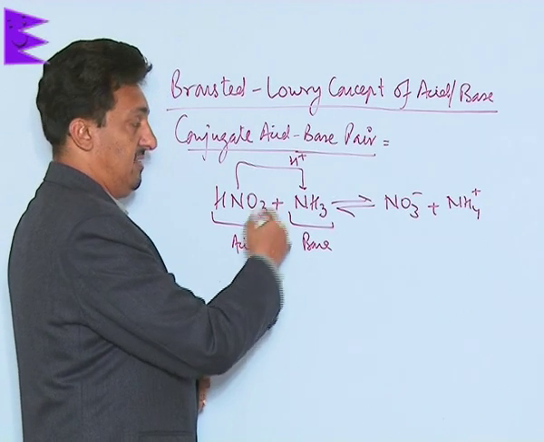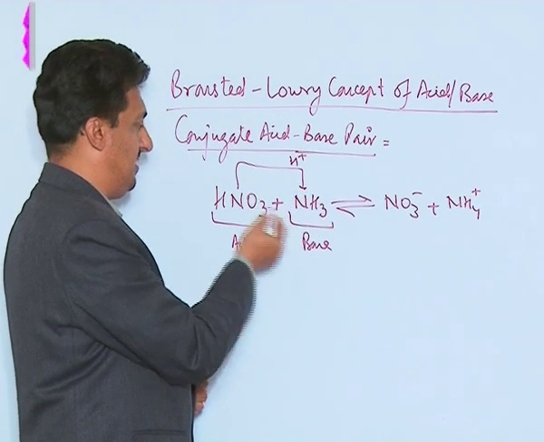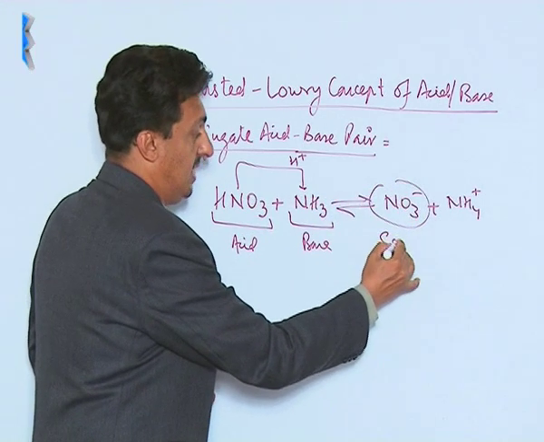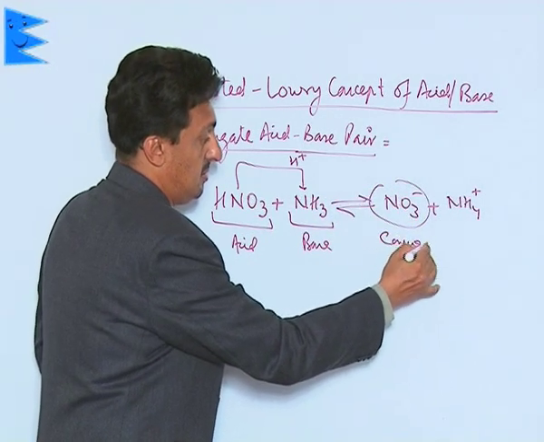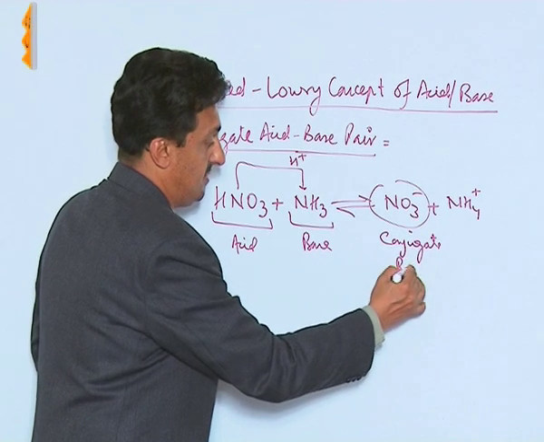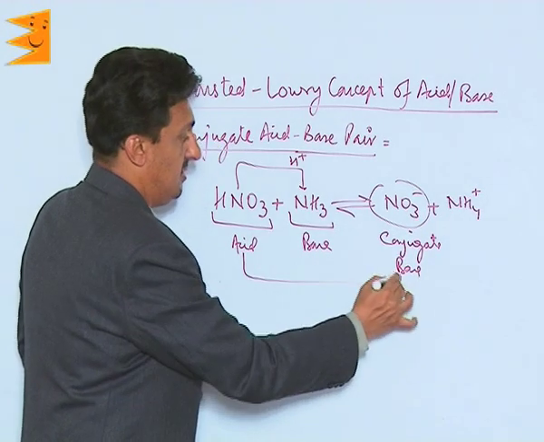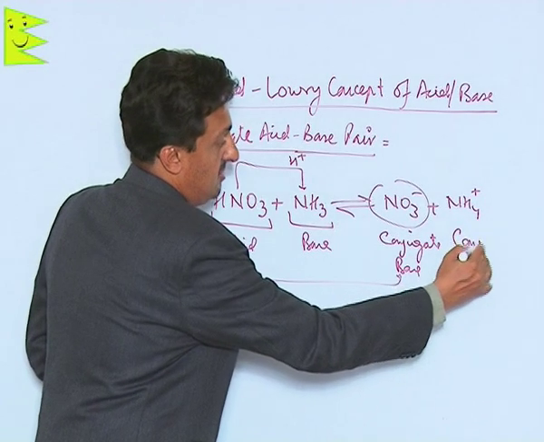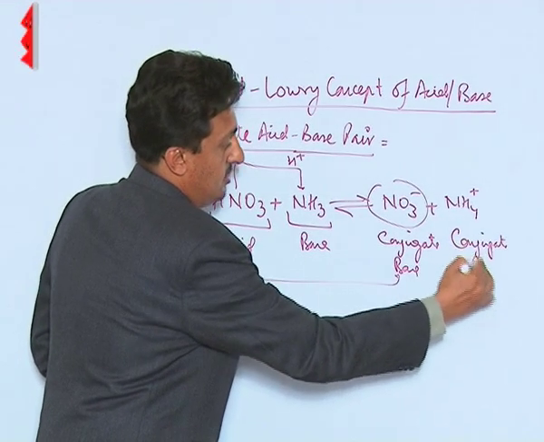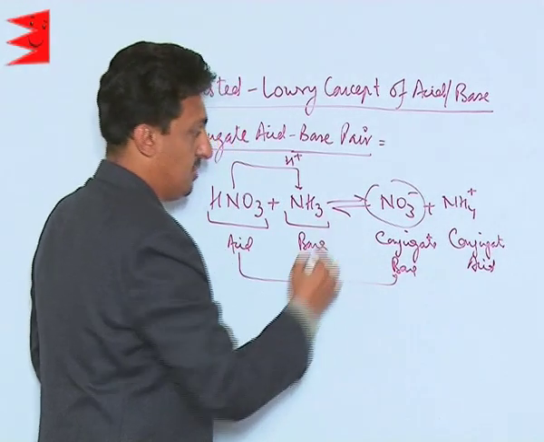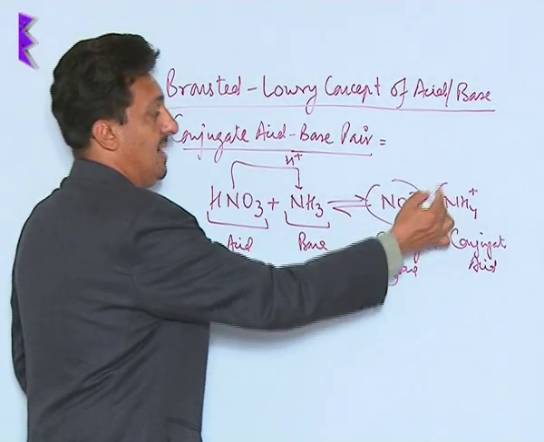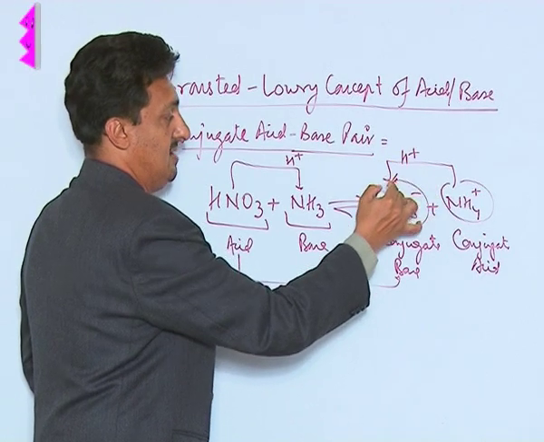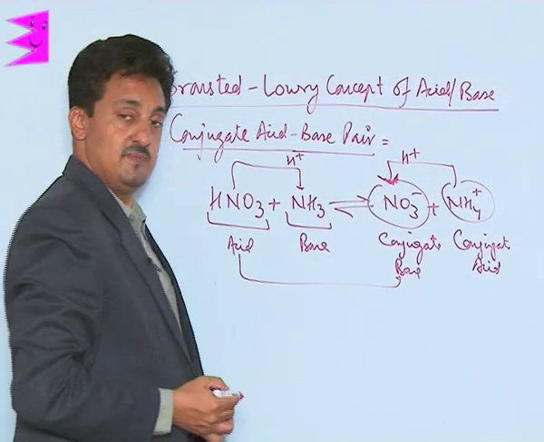And as we have done this concept of conjugate acid and base, this nitrate ion will be called the conjugate base of nitric acid, and ammonium ion will be called the conjugate acid of ammonia. The reason is that while coming back, this is the species which is going to give H plus ion to the nitrate ion.